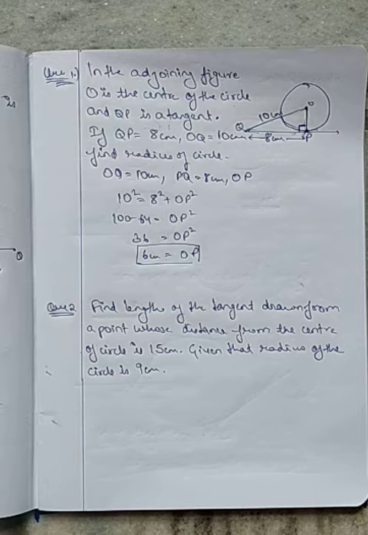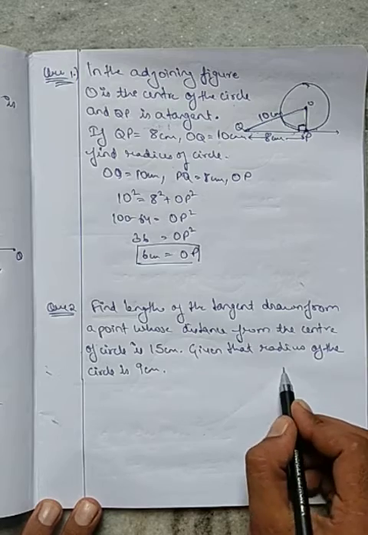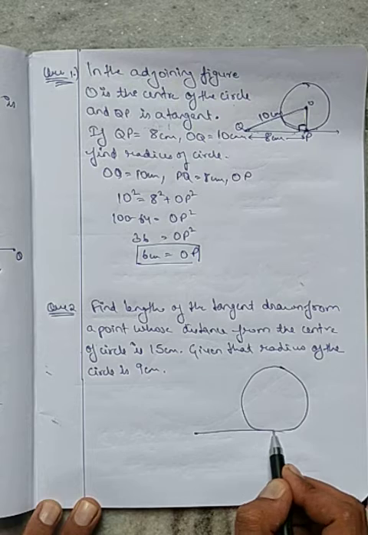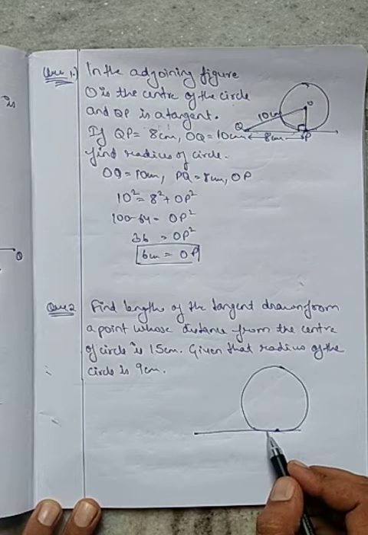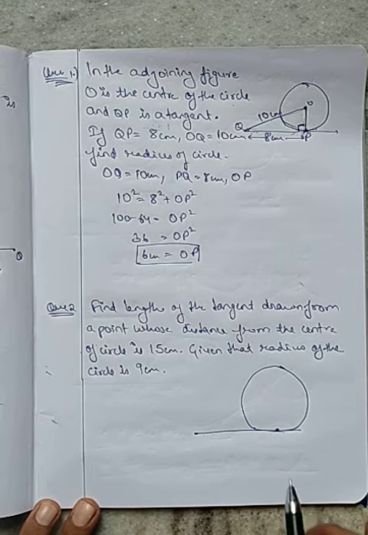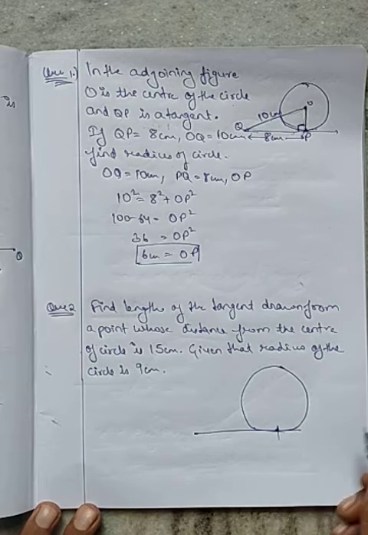Next question: find the length of the tangent drawn from a point whose distance from the center of the circle is 15 centimeter. A circle is there, and we have to draw a tangent to the circle. Let's say this is the point of contact. Always remember, there is only one point of contact between the tangent and a circle.